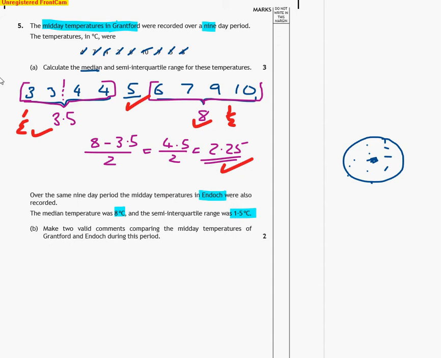So 2 valid comments. We're going to be commenting on the median temperature, and we're going to be commenting on the range, which we're going to say is consistency. So the median up here was 5, and the median here is 8. So always start off with on average.